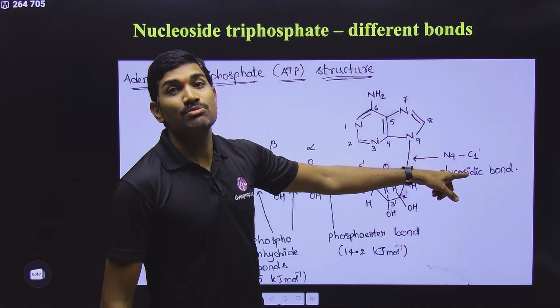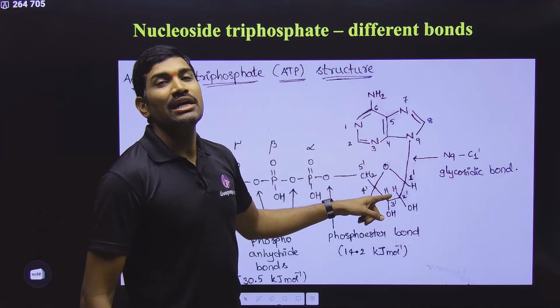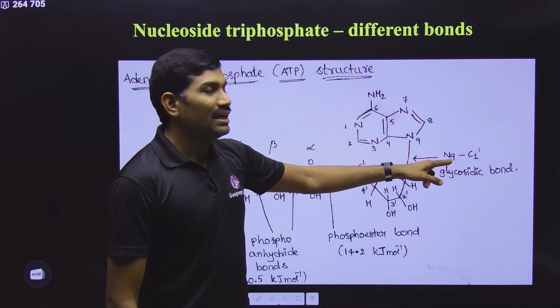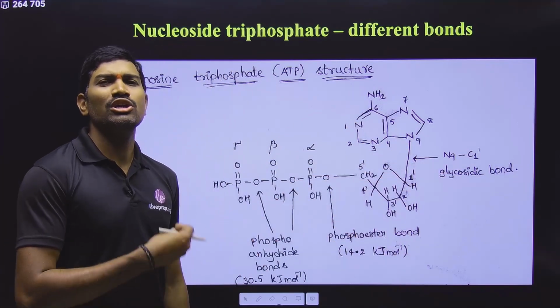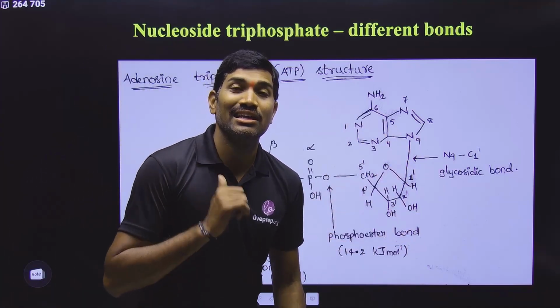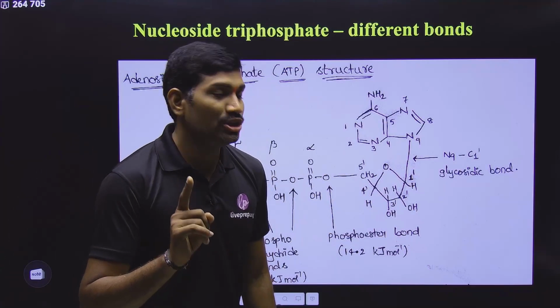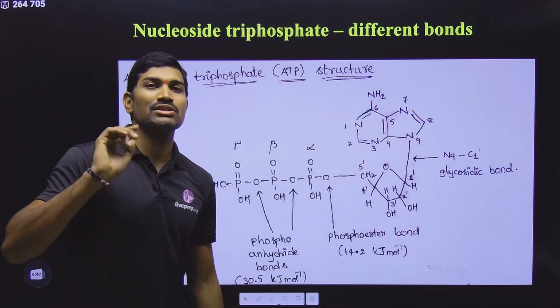Here I have given very specifically with respect to purine. If purine is there, N9 C1'. If it is pyrimidine, it will be the N1 C1'. In this way it will be attached, but anyhow you don't need those details. At least remember it is N glycosidic bond. Why is it N glycosidic bond? Naming also you need to understand. Why is the bond between nitrogenous base and sugar called N glycosidic bond?